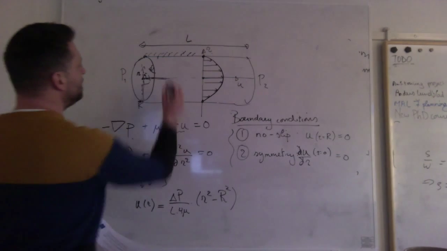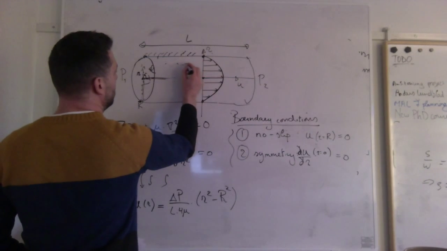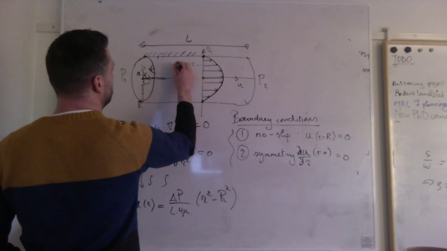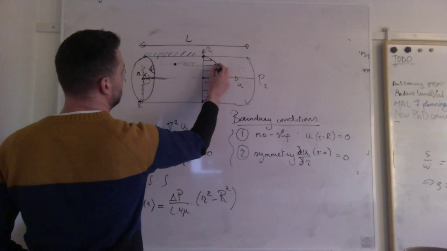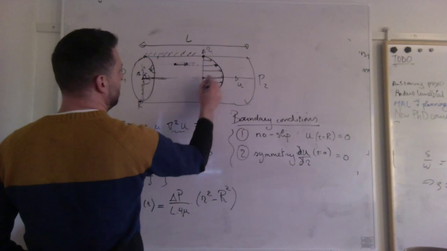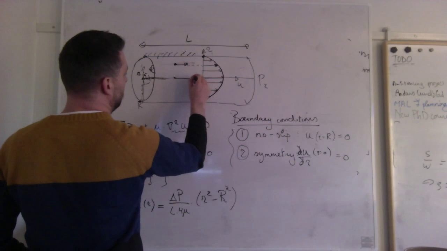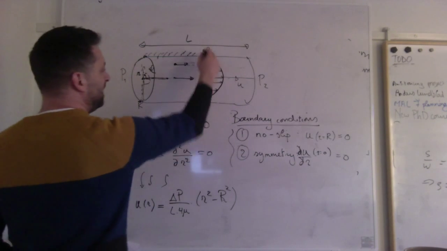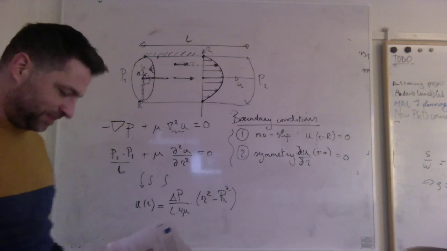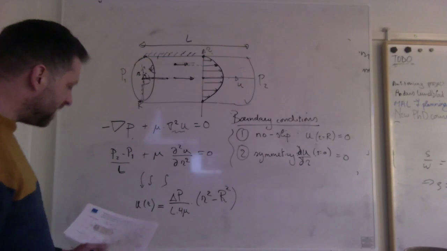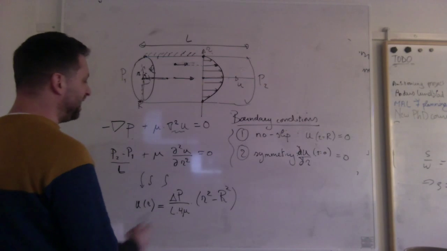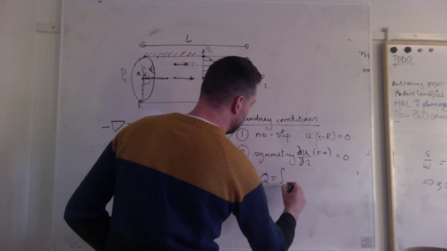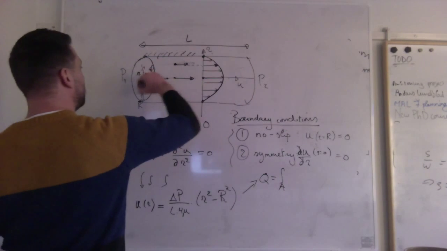So at any point, for example, at this specific distance here, at any point at this distance, for example, in this point here, I know that my velocity is exactly this large. And in this middle point, my velocity is this large. It's the same here and here and here. So on any streamline, it will have the same parabolic flow profile. Yeah? And now based on this flow profile, I can calculate what is the volumetric flow, and I do that by integrating over this area A here.